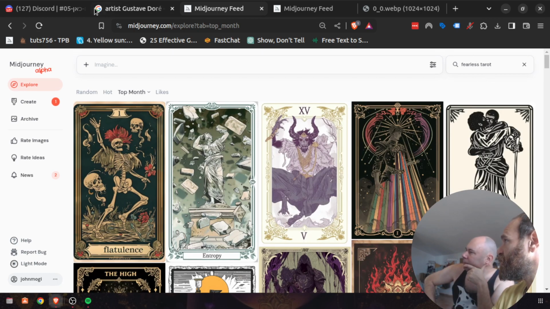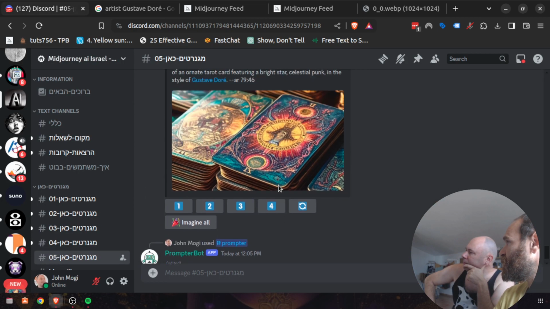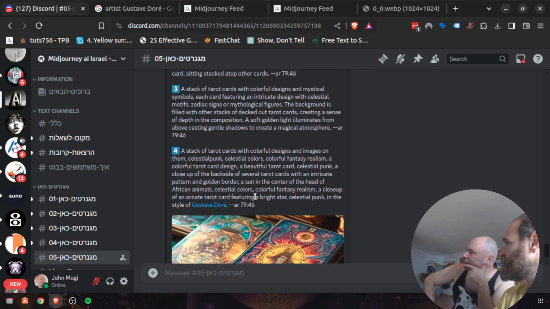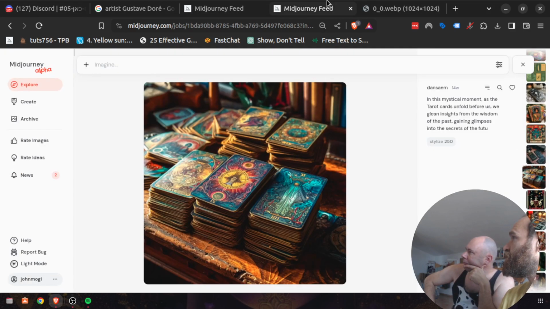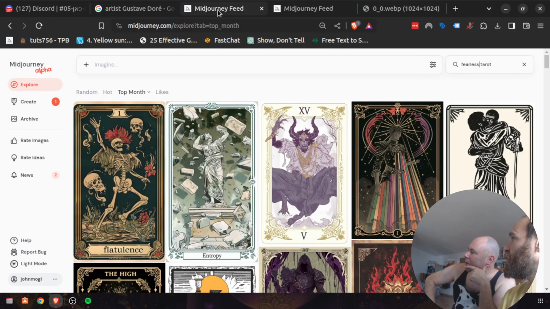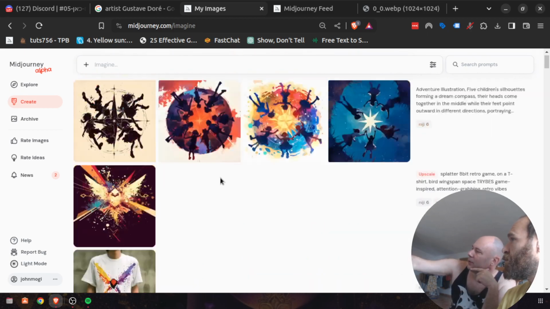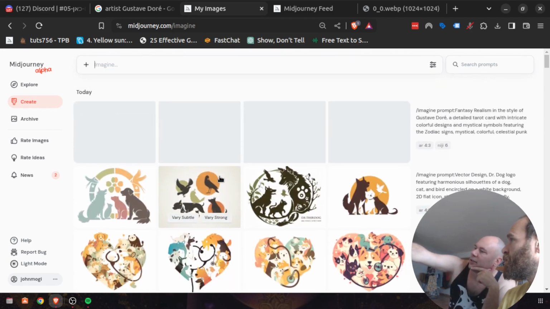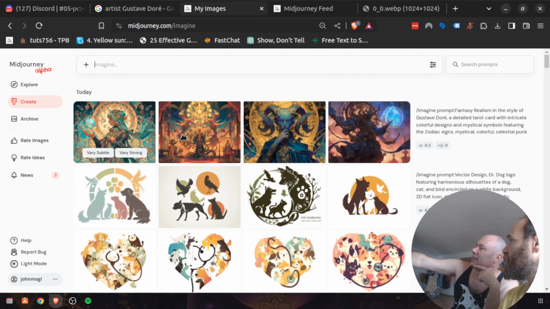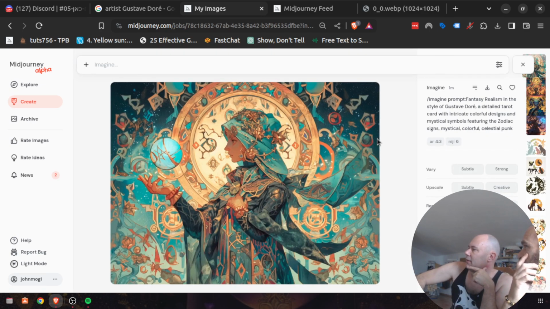How about we start with one of those other prompts? This is what I like to do. I'll just grab this tarot card and I'm going to go. Oh, that didn't work. By the way, if you hit create and go to the very top, this is not the very top, maybe we're using the scroller. Okay, so this is actually the generation. These are what we got.